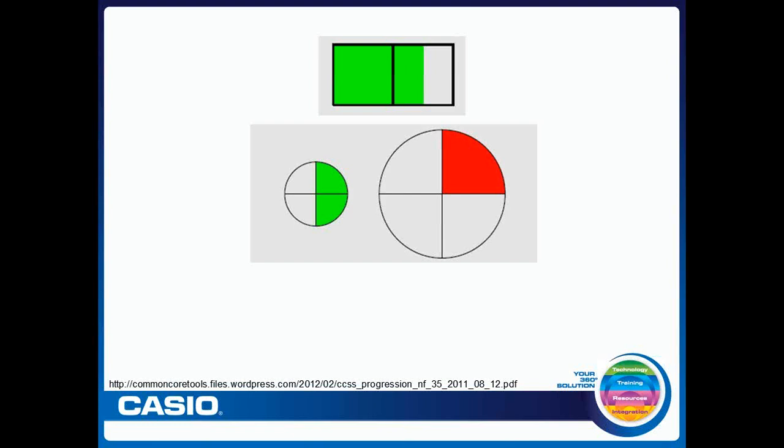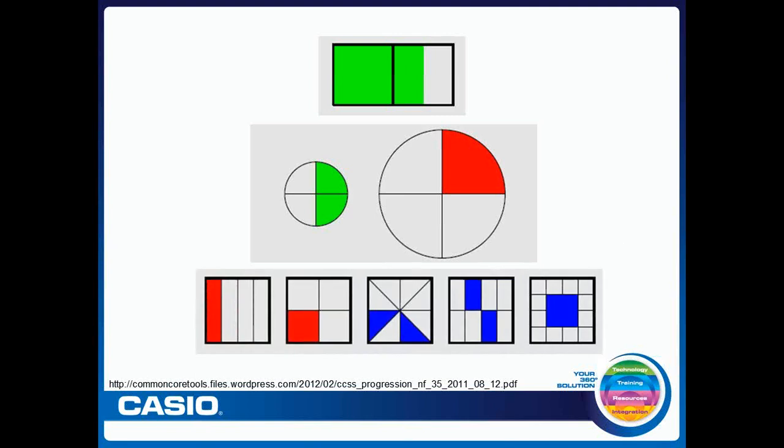Yes, on the left 2/4, or 1/2, is colored in green, and on the right 1/4 is shaded, but I could never make a comparison between the two because they're not of the same size.